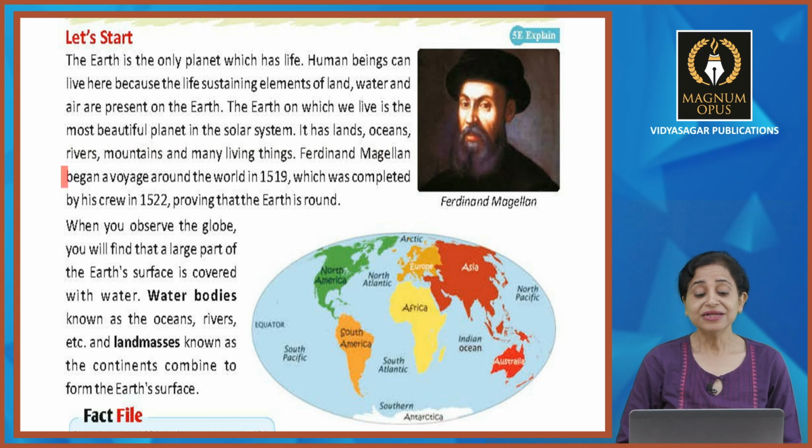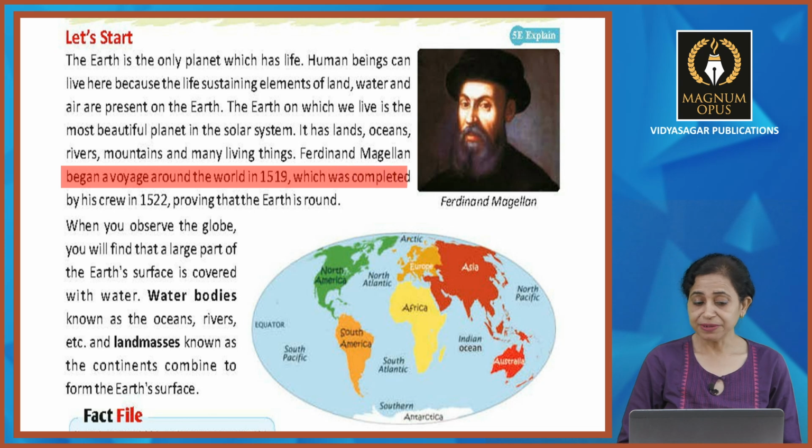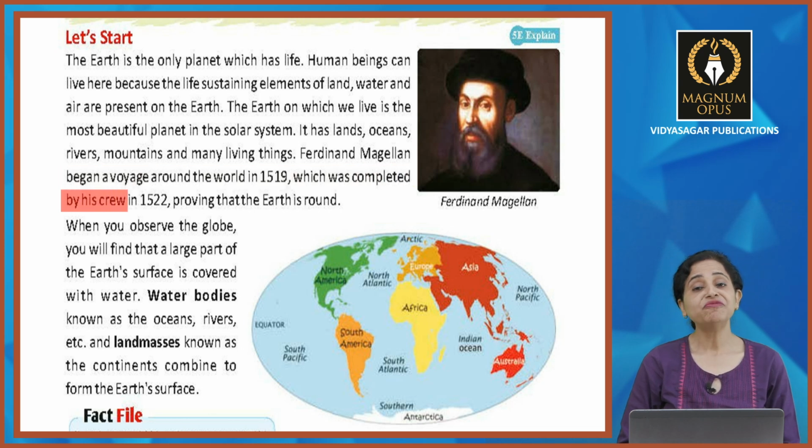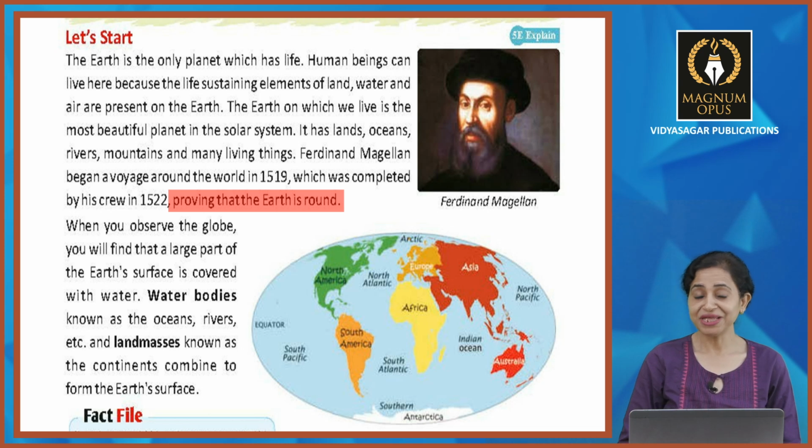Ferdinand Magellan began a voyage around the world in 1519, which was completed by his crew in 1522. इतने साल लग गए उनको कंप्लीट करने में, proving that the earth is round. ये प्रूव करने में कि धरती गोल है. इतने सारे साल.